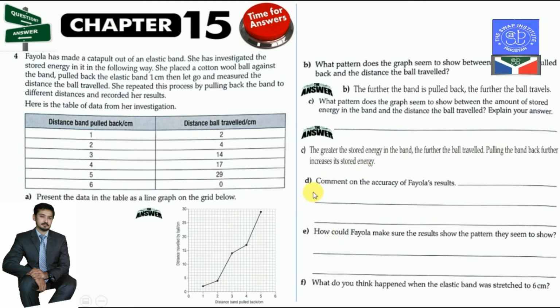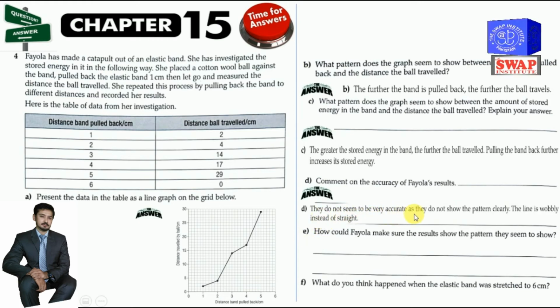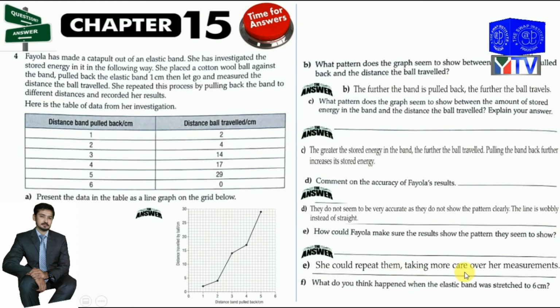Okay. The C part: comment on the accuracy of Fiola's results. The answer of this question is they do not seem to be accurate as they do not show the pattern clearly. The line is wobbly instead of straight. Okay. The next part, E: how could Fiola make sure the results show the pattern they seem to show? The answer to this question is she could repeat them and take more care over her measurements. Okay, by repeating the same procedure again and again, we can measure accurate readings.